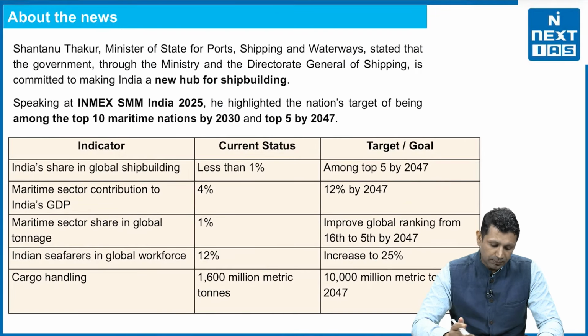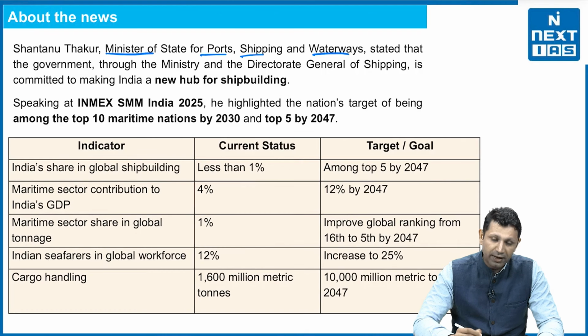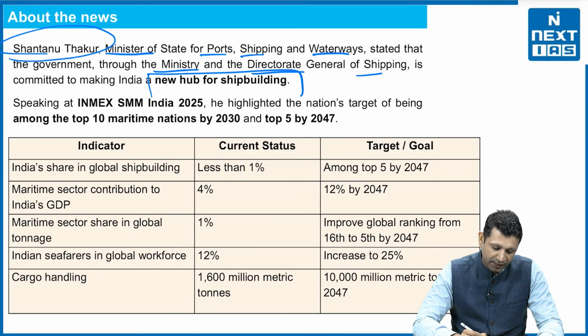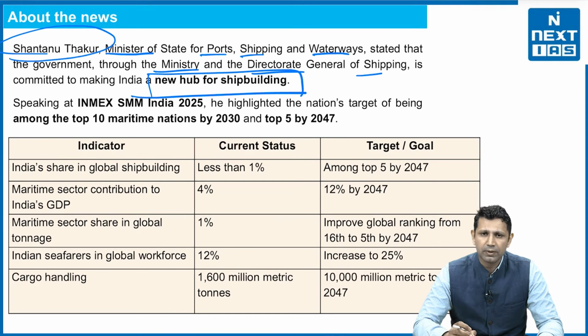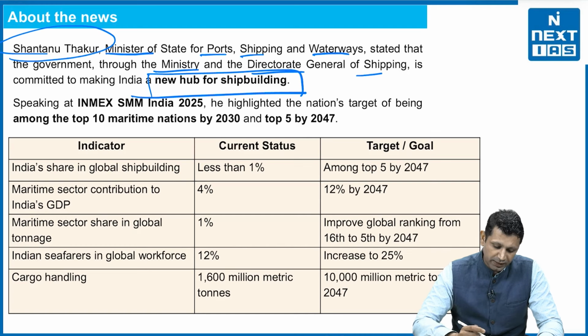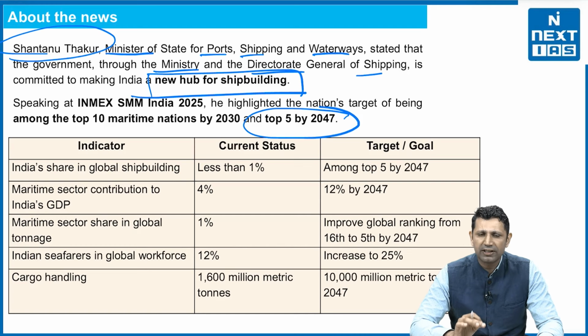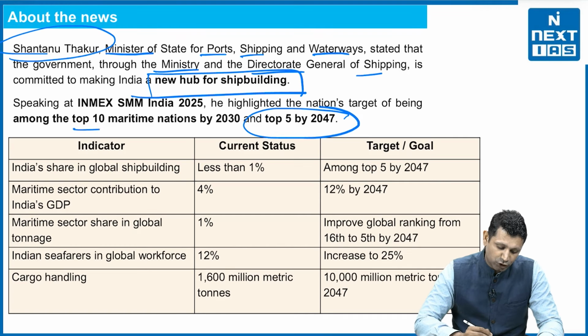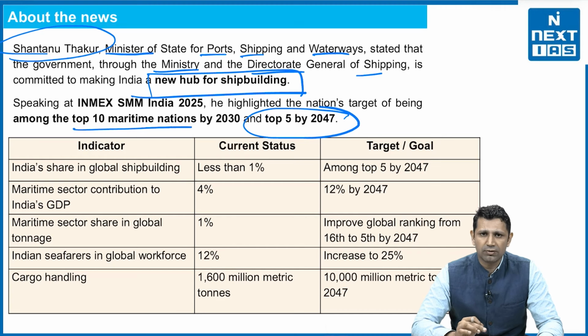The news is that the Minister of State for Ports, Shipping and Waterways, Mr. Shantanu Thakur, has stated that the Indian government, through the Ministry and Director General of Shipping, is committed to making India a new hub for shipbuilding. The target is that India has to be among the top 5 by 2047, and by 2030 India should be among the 10 maritime nations of the world.